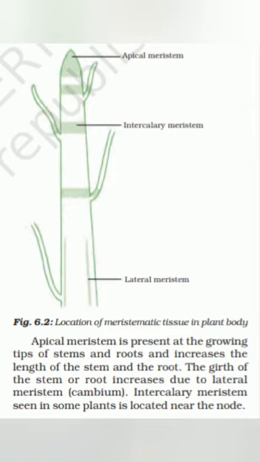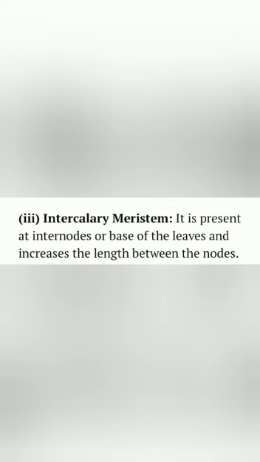So, now come to intercalary meristem. Intercalary meristem is located at the base of the leaves, or at the internode, that means in between the nodes. And you should remember that meristematic tissues are very active tissues. They keep on dividing.